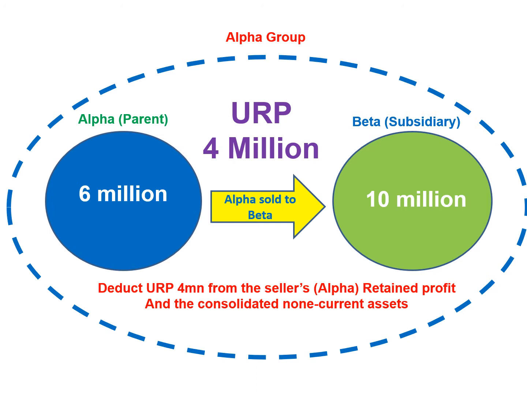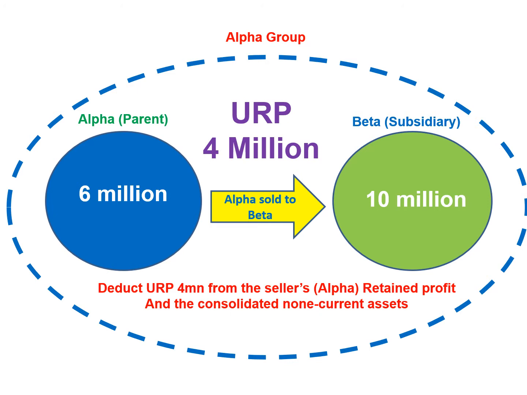If there's an intercompany sale of an asset and there's a profit, that profit should be eliminated from the seller's retained profit. In this case, the seller is Alpha, so we need to deduct this unrealized profit from Alpha Limited's retained profit. At the same time, as a result of this profit added, the consolidated asset value has increased.